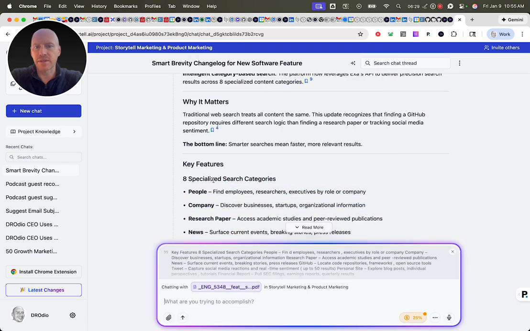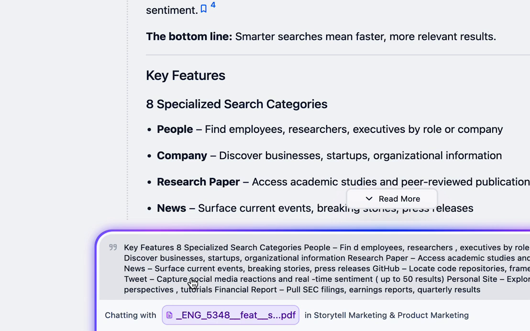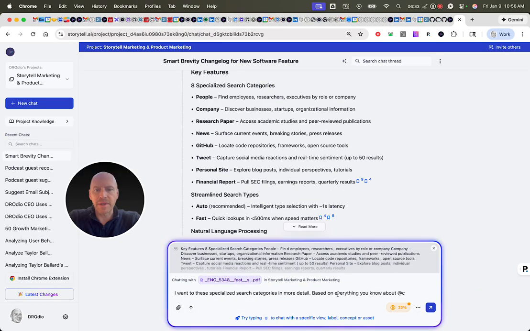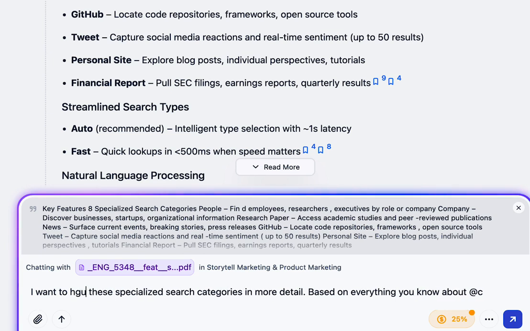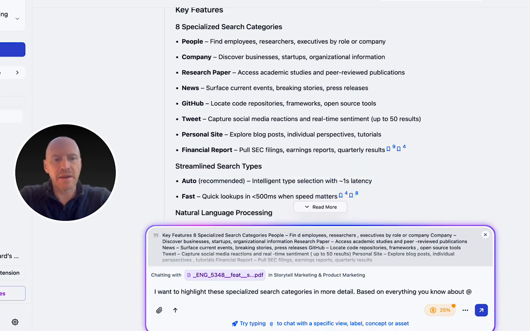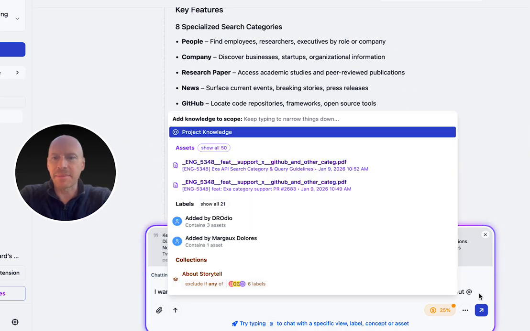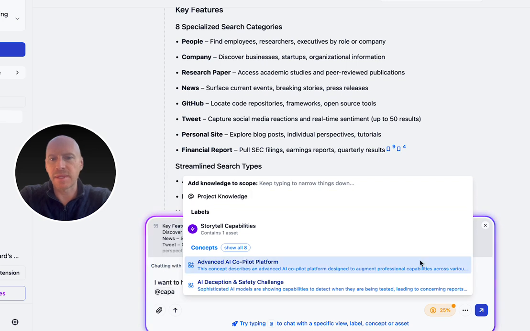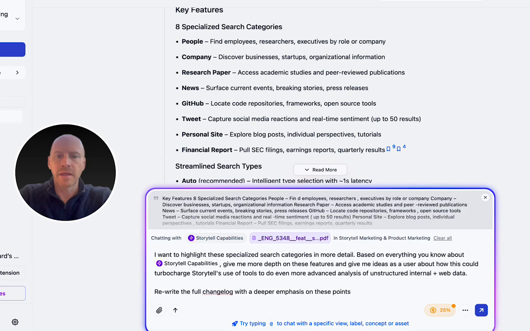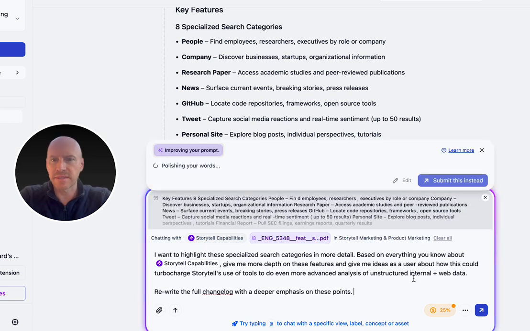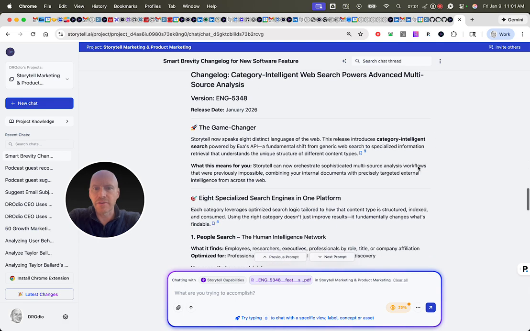I want to chat with just this part of the text, so we can see that it's been put right here. Here I'm saying I want to highlight these specialized search categories in more detail based on everything you know about, and then I'm going to say at, and I'm going to start typing CAPA, and then we can see that this label pops up: based on everything you know about Storytell capabilities. So I'm asking it to rewrite the full change log with a deeper emphasis on these points. And so now here is another version of this.